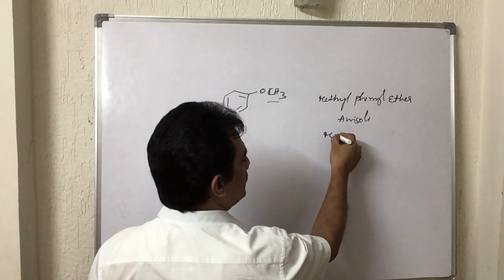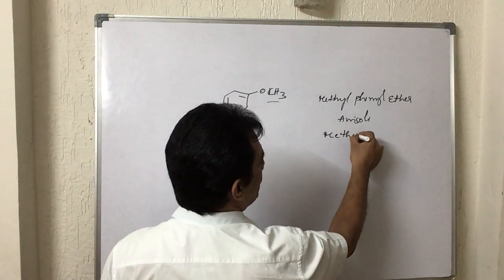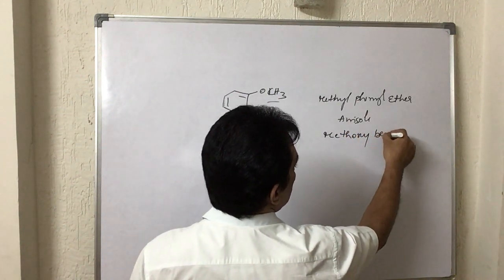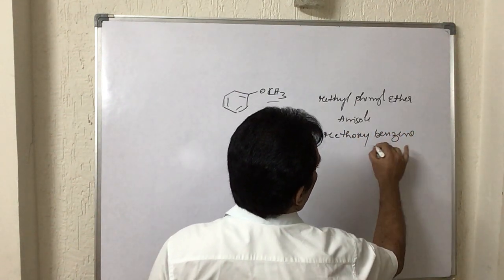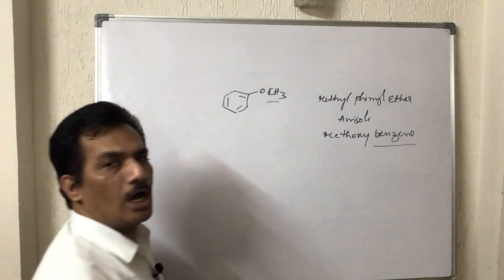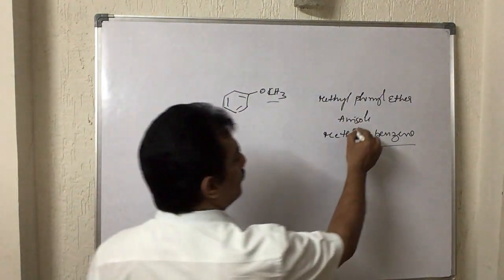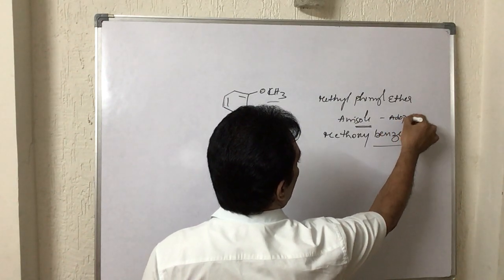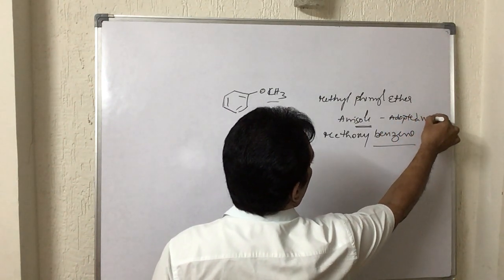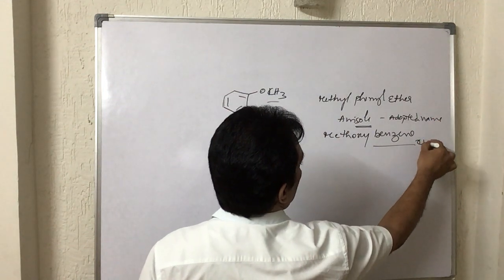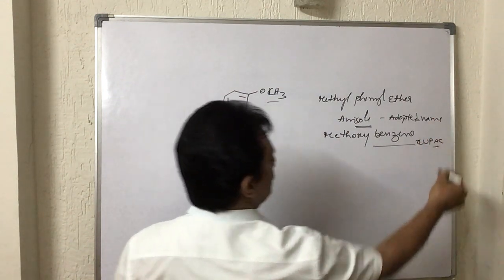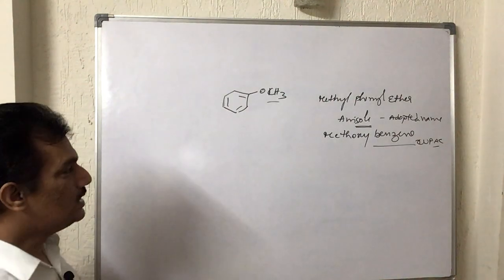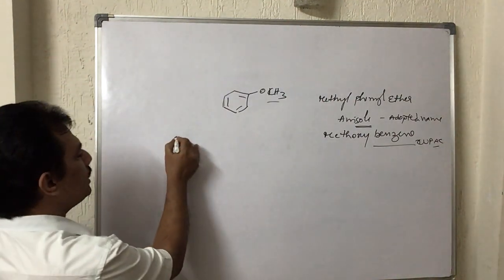It can also be considered as methoxybenzene. Actually this is the correct name in IUPAC terms, but anisole, which is the common name, is also adopted into the IUPAC system. Just remember, the IUPAC name is this one, methoxybenzene.